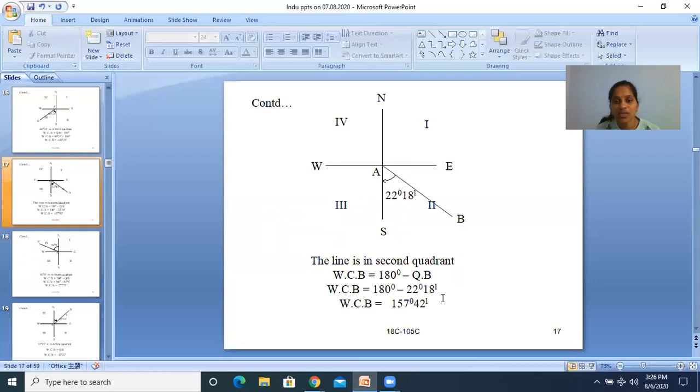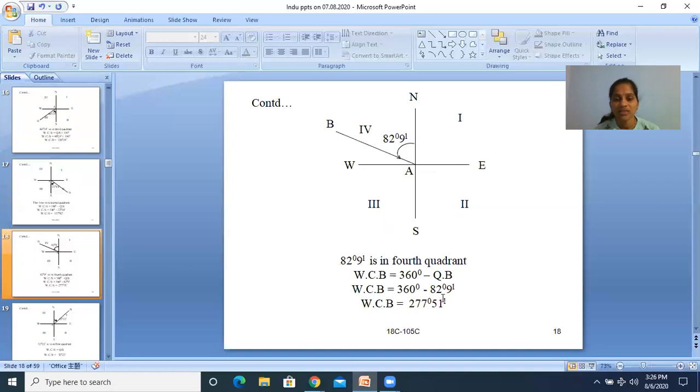And then southeast is the second quadrant. Then WCB is equal to 180 minus QB. So WCB is equal to 180 minus 22 degrees 18 minutes. WCB is equal to 157 degrees 42 minutes. So 157 degrees 42 minutes is the WCB. In which quadrant does this lie? This lies in the second quadrant. So the value is in between 90 to 180. Okay, right.